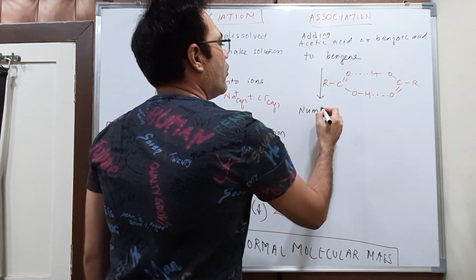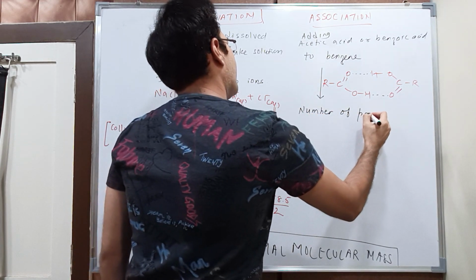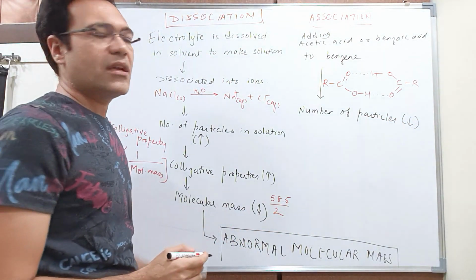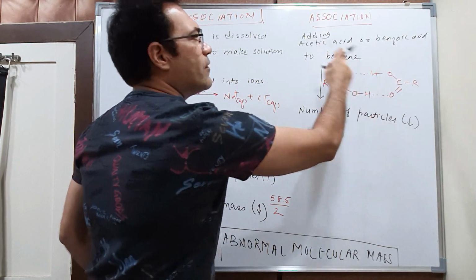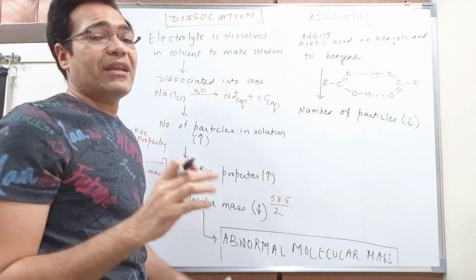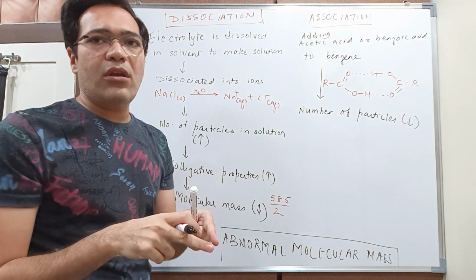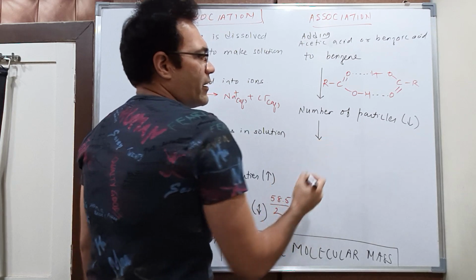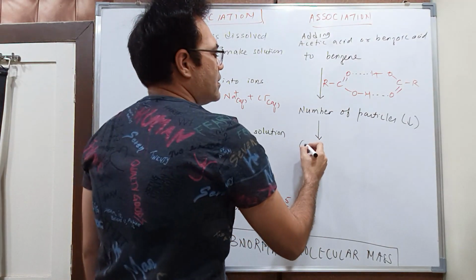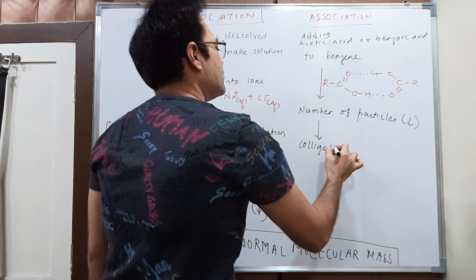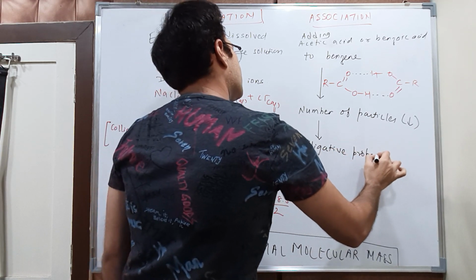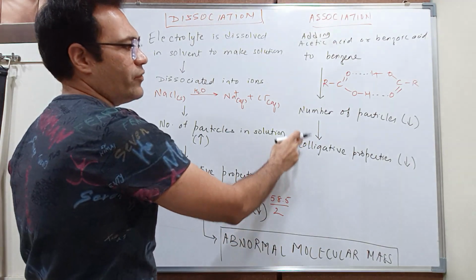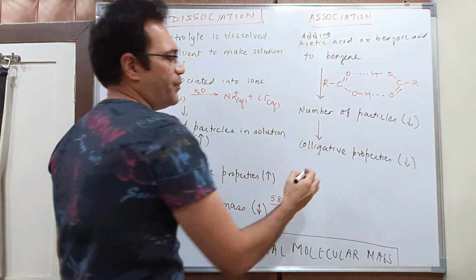The number of particles will decrease, right? Because I am adding 2 moles of acetic acid to benzene, but it enters inside and turns into 1 mole because of association, right? So the number of particles will decrease. Due to the decrease in the number of particles, the colligative properties will also decrease, right? Because they depend upon the number of particles of solute.